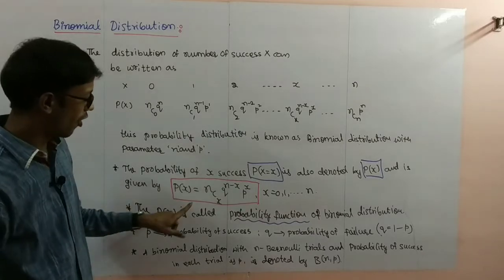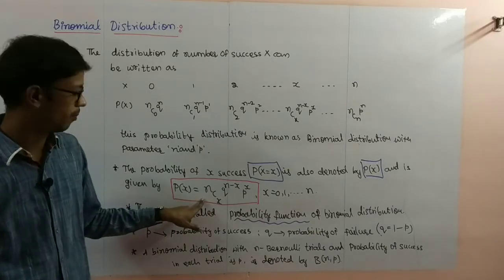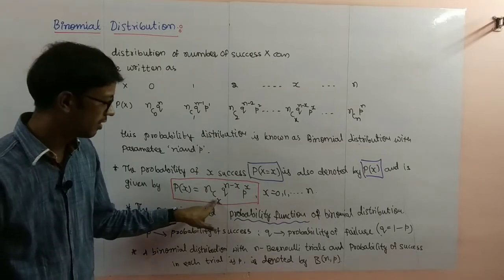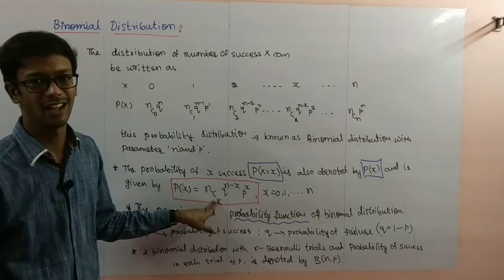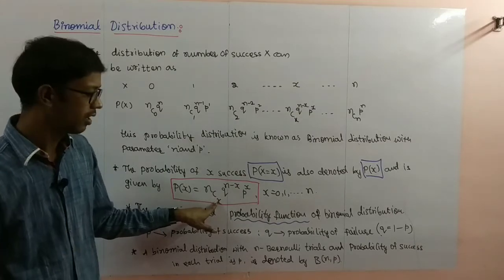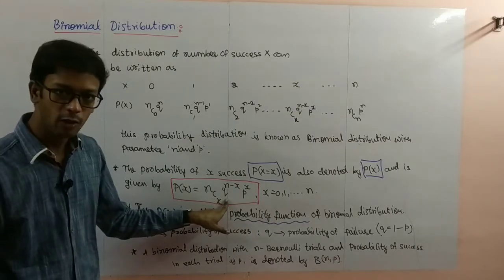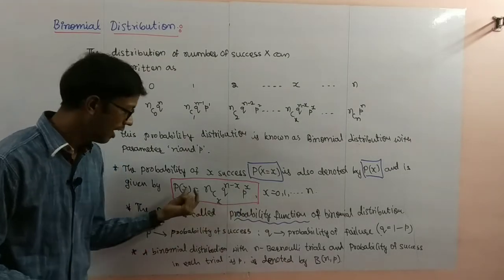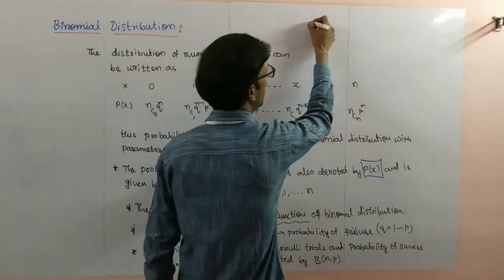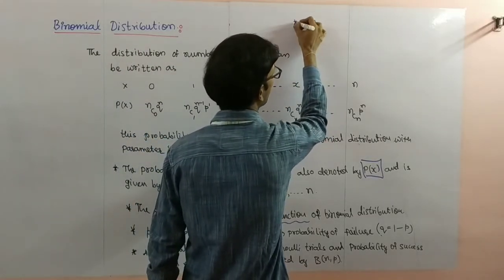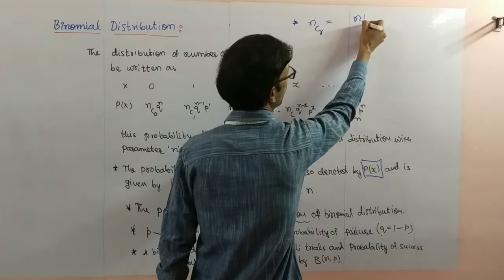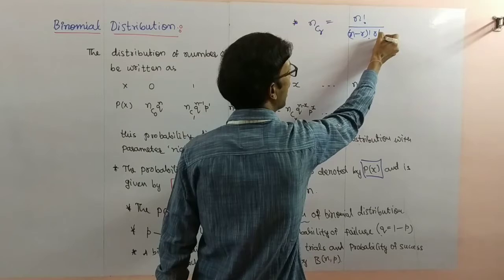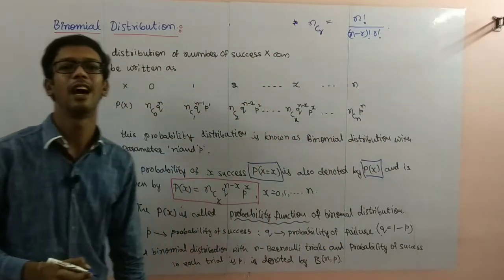Next, this formula is very, very important. P of X equal to x, where n is the number of trials, and x is how many successes are being asked, 5 successes, 6 successes, and so on. Q is the failure probability, P is the success probability. And here we use the NCR formula: NCR is n factorial by n minus r factorial into r factorial.